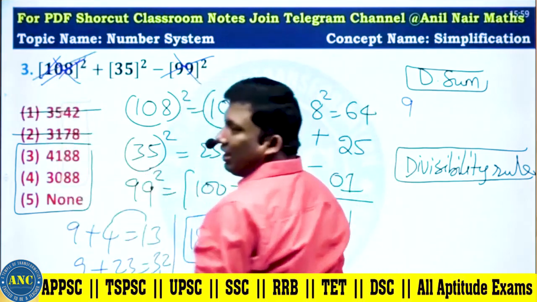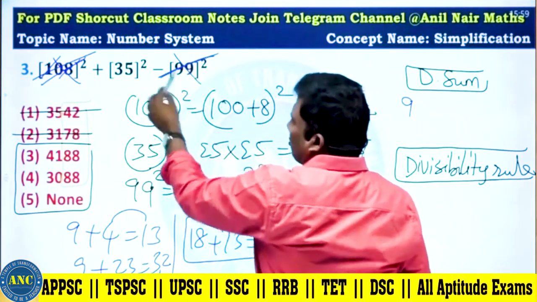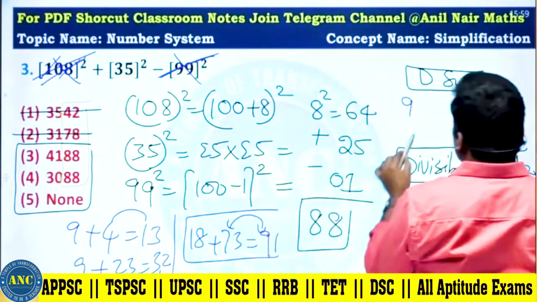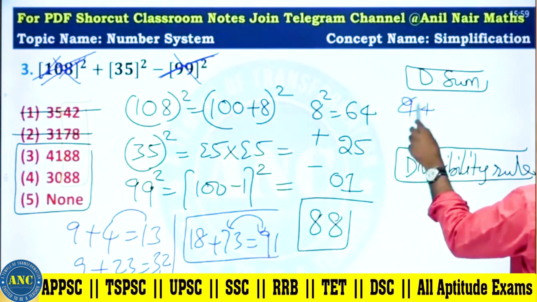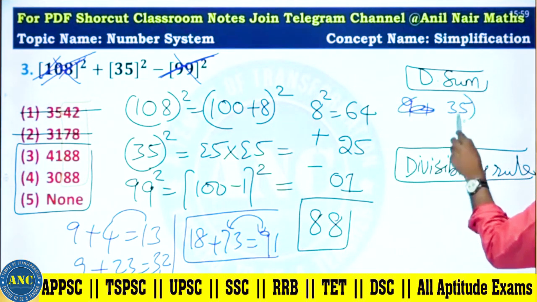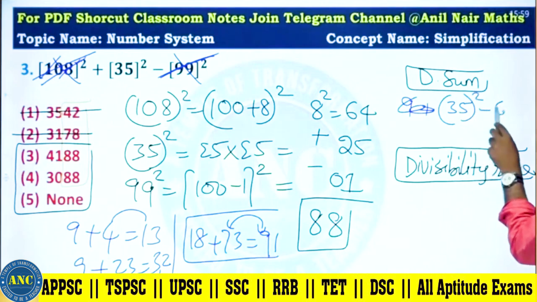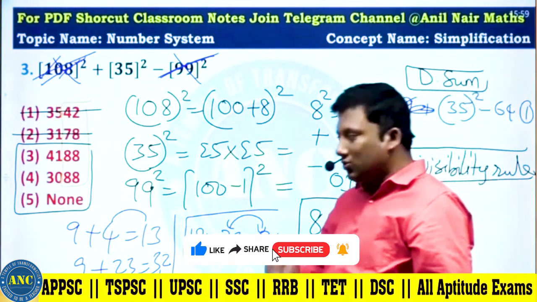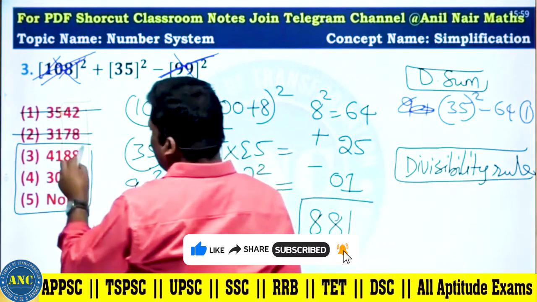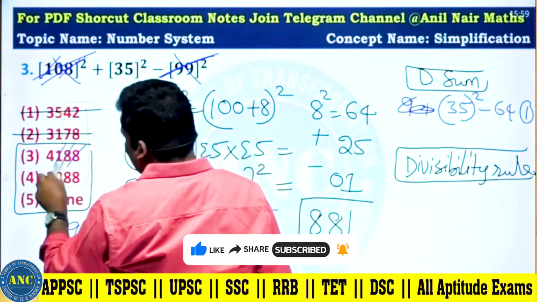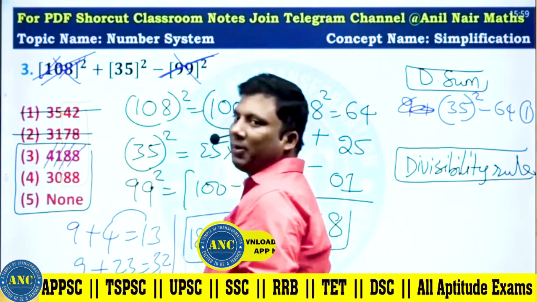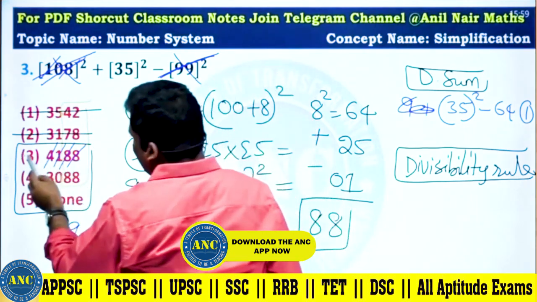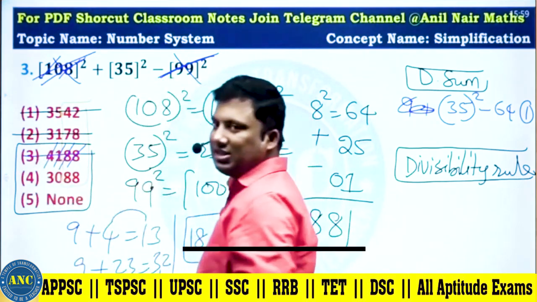108 square, directly eliminate. 99 square, directly eliminate. 35 square, 9 directly eliminated. 35: 3 plus 5, 8. 8 square, 64. The answer's digital sum is 1. 8 plus 1, 9. 8 plus 4, 12. So these are eliminated. 3 options are eliminated.